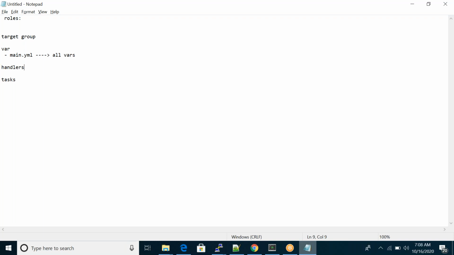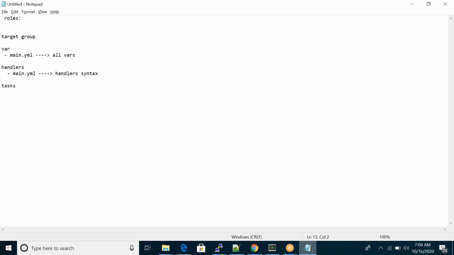Same thing, we'll create one more directory called handlers, and within it one YAML file called main.yml. That name should be main.yml only. Whatever you mention, the file name should be main.yml. Here we'll mention all the handler syntax.